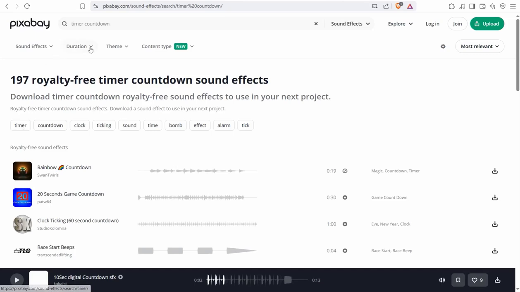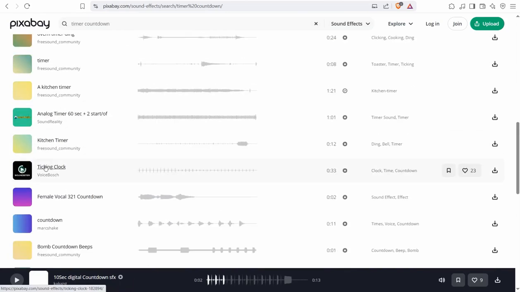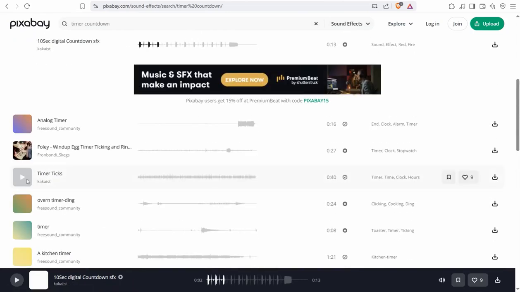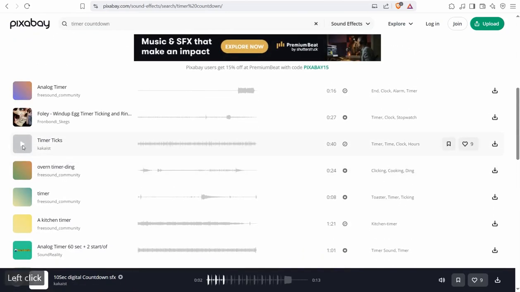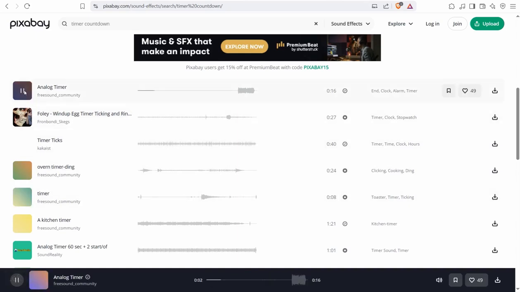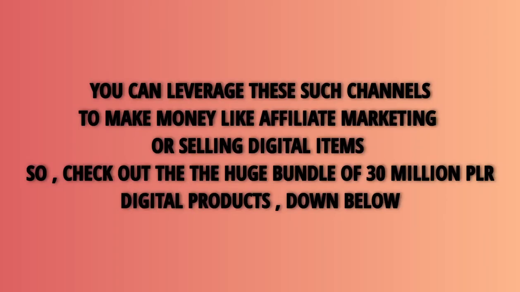And then search for timer countdown, and you can find a blend of these sound effects like this one, or this, and so on and so forth. And it's time to gather all these elements in your editing software to make your own video in just a few minutes, and for sure completely for free.